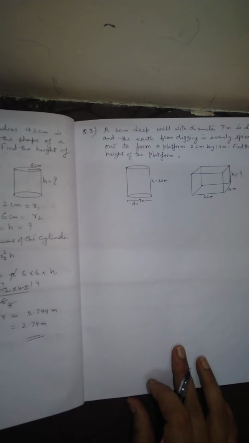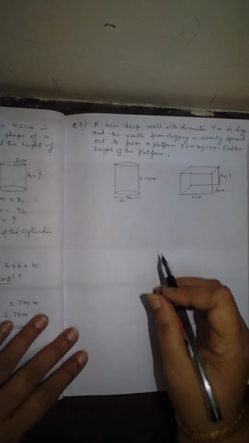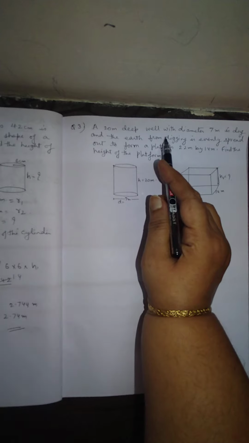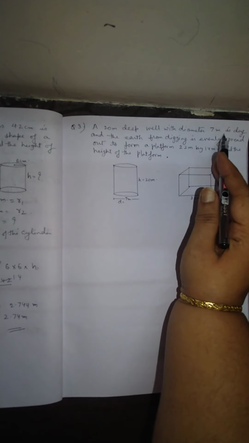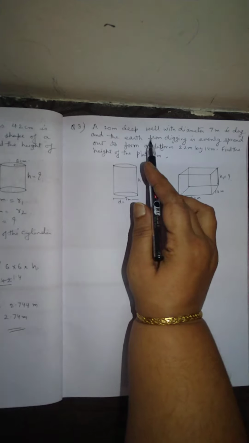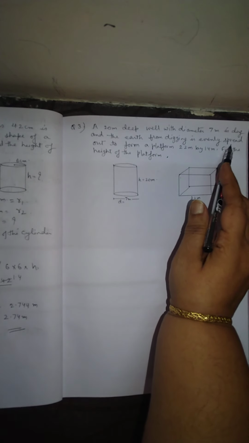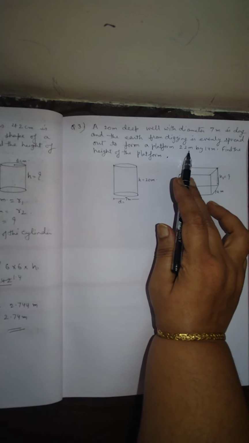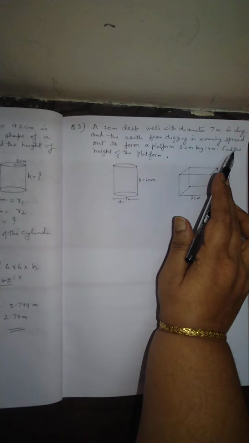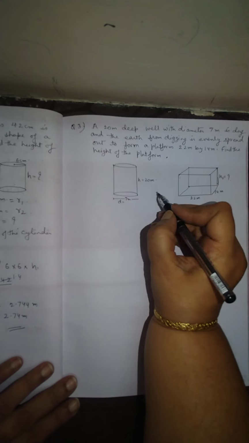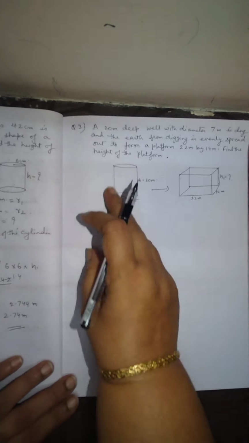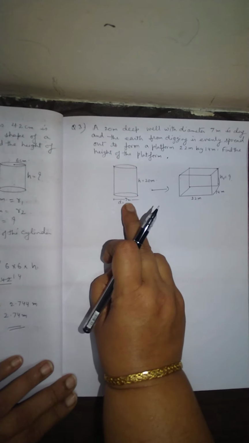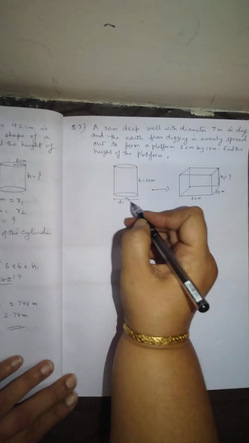Next question is your question number 3. A 20-meter deep well with the diameter 7 meter is dug, and the earth from the digging is evenly spread out to form a platform whose dimensions are given 22 meter by 14 meter. Find the height of the platform. Again here, this is a well whose height is given 20 meter and the diameter 7 meter. So this is a cylinder.